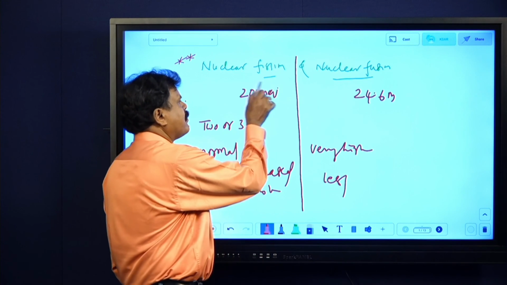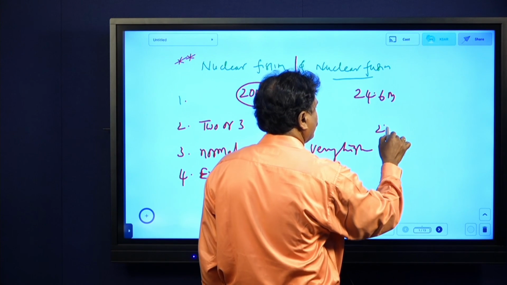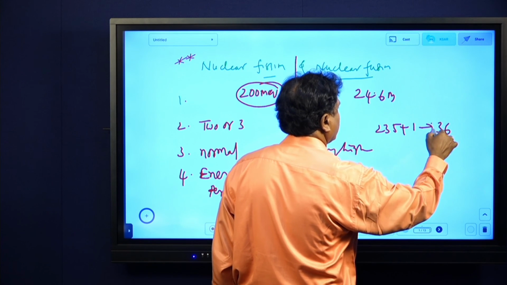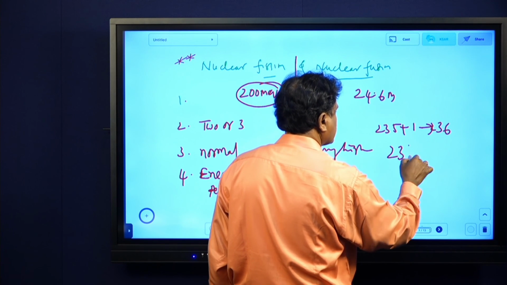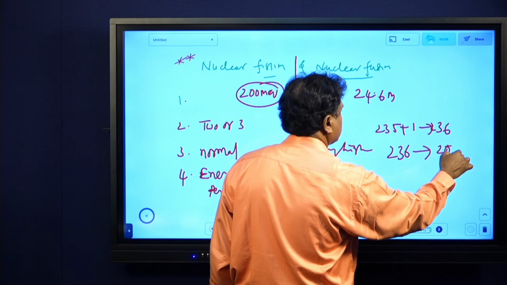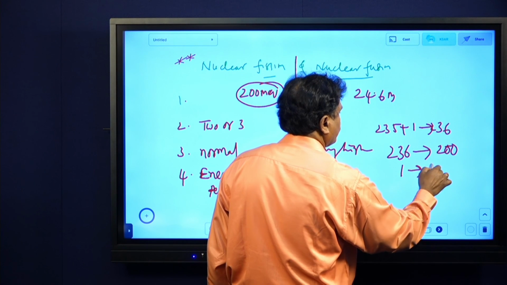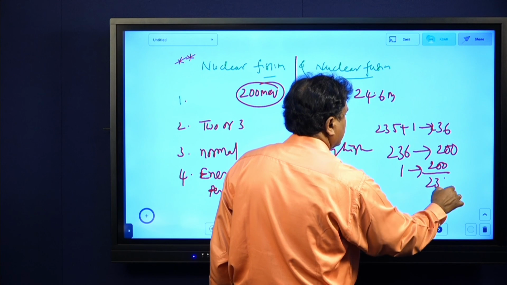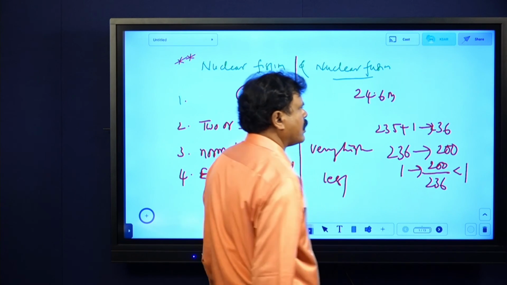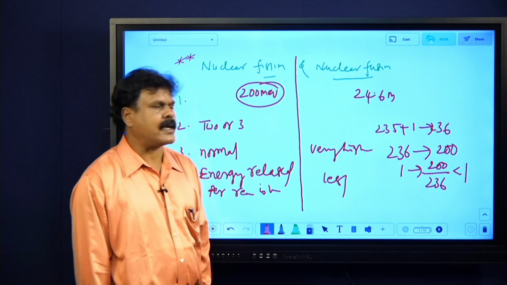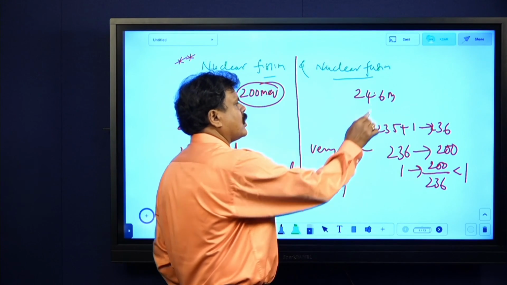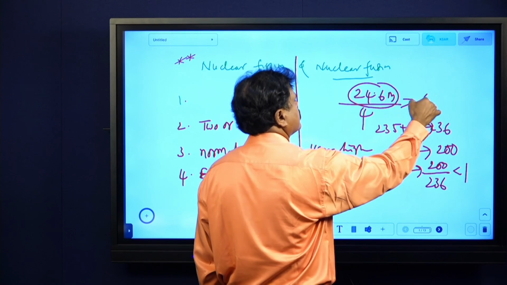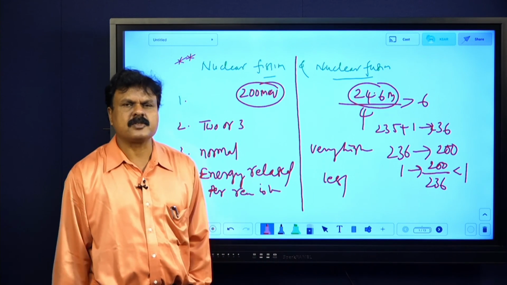Why? Here I am making use of 235 plus 1 neutron, so 236 nucleons. For 236 nucleons, 200 MeV is produced. For 1 nucleon, it is 200 by 236, which is less than 1 million electron volt per nucleon. But in this case, 24.6 MeV, how many nucleons am I using? Only 4. It is more than 6 per nucleon, which is powerful.